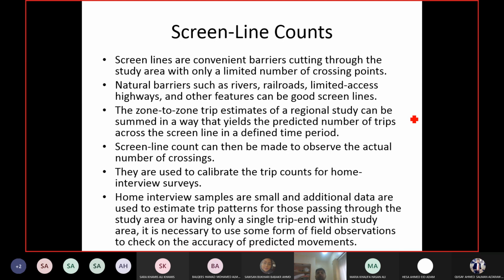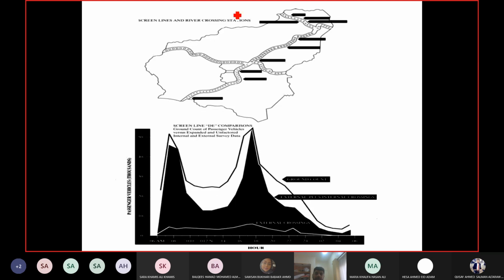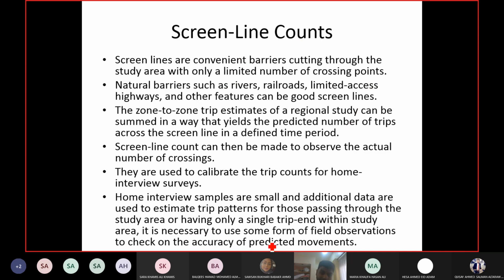Then you try to find out how many people are going across the screen line, from one zone to the other zone. Some points are mentioned for making the screen line. They say to make the screen lines where the number of crossing points is limited. Like we discussed earlier, if you have a river or a railroad within your area, make it part of your boundary, like they have done here. Within their area they had a river, so they made the river part of their boundary. So the number of crossing points across the river is minimized, and you have to collect data from fewer points.